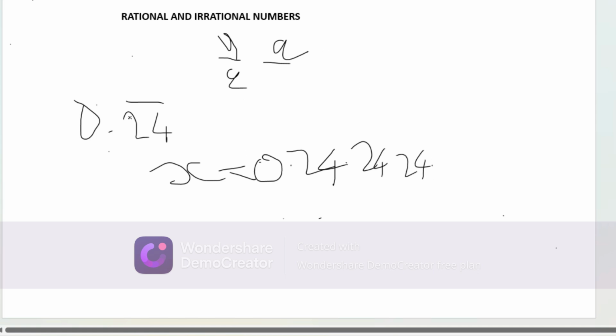Last time we multiplied by 10 because there was only one digit repeating, but here we're going to multiply by 100 because there are 2 digits. So we're going to say 100x is equal to, so we are multiplying by 100 so that we can cancel all of them. When we just multiply by 10, it's going to be 2.4, but we want all of them this side. So 100 by this one, what are we going to have?